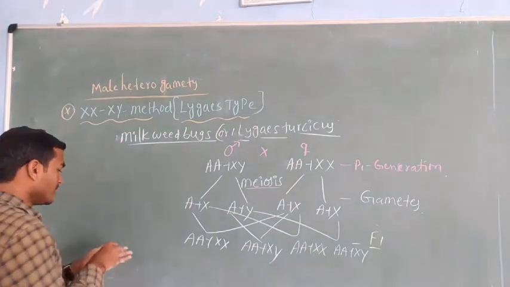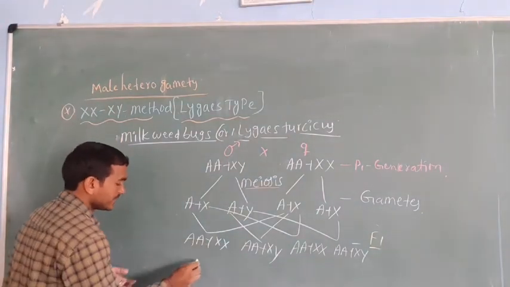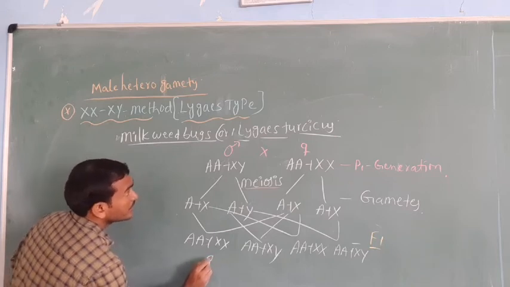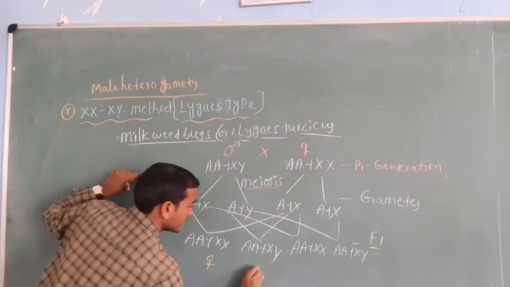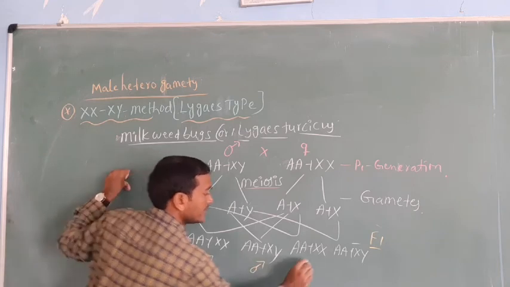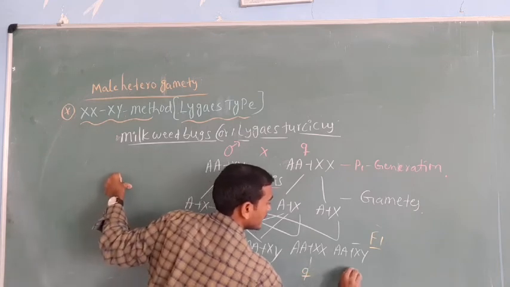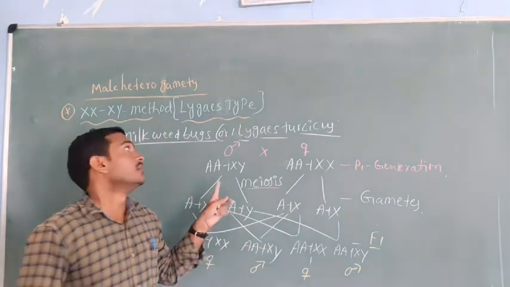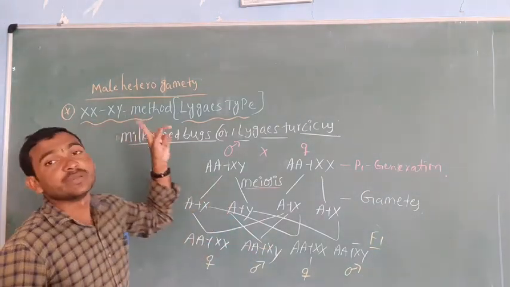So here, if it is autosomes plus XX, it is the indication of female, XY is the male, again a female, again a male. So like that in the XX-XY method.